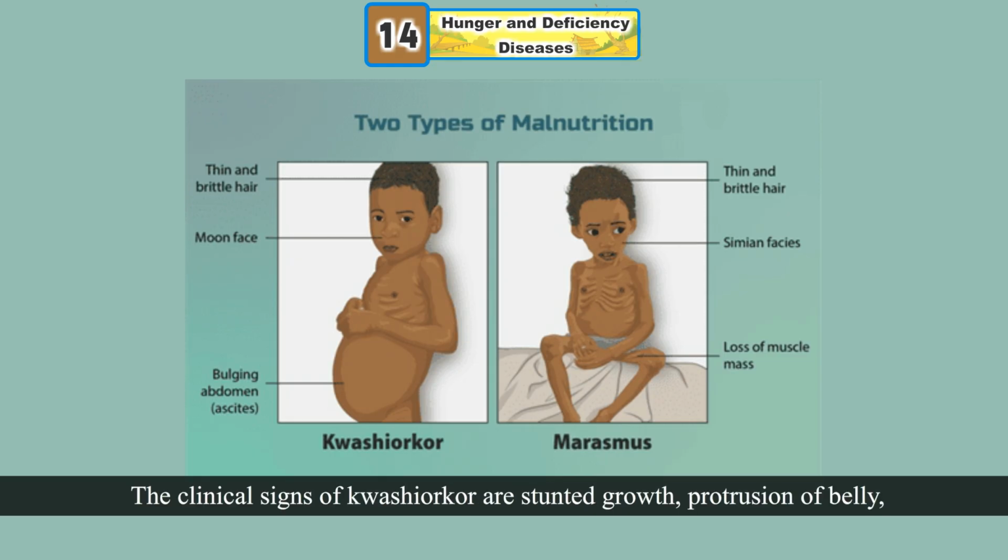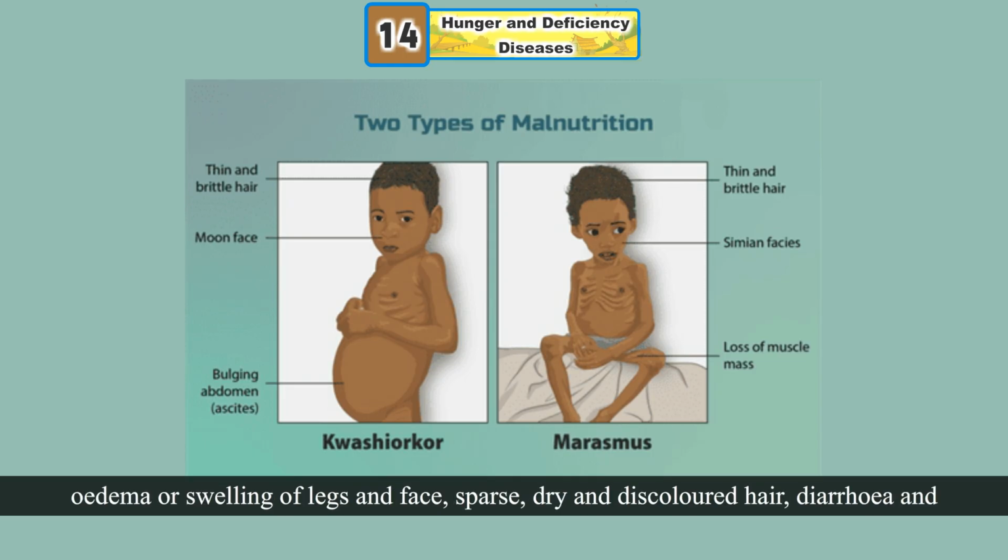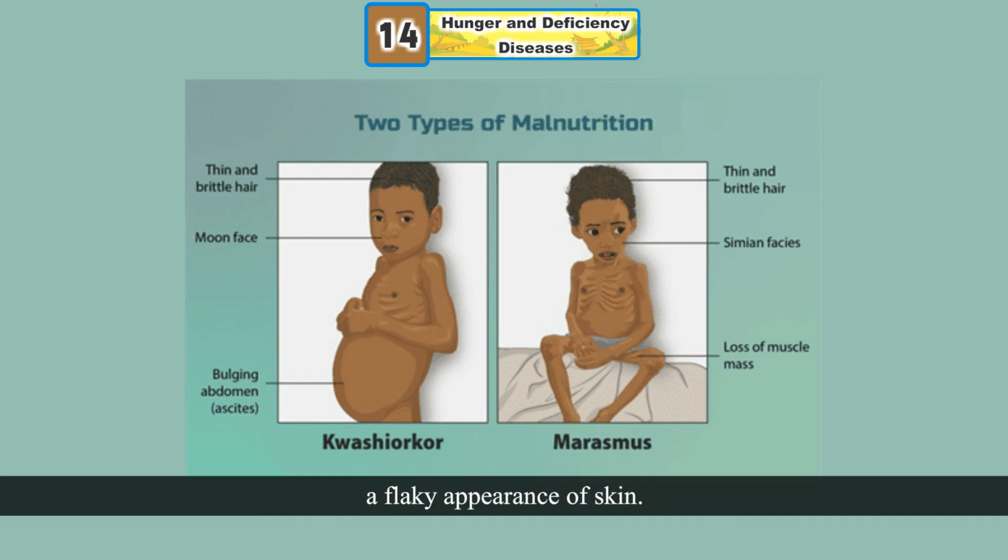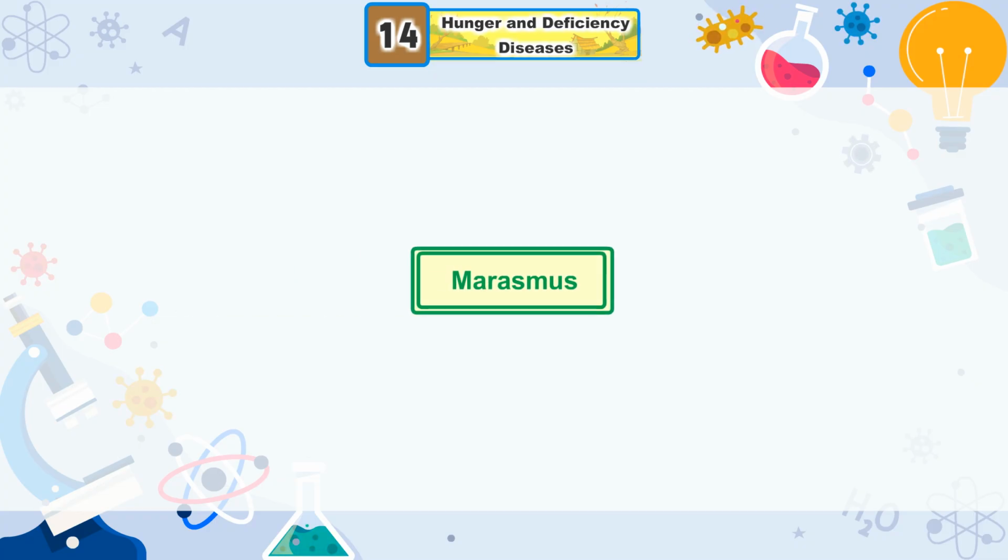The clinical signs of kwashiorkor are stunted growth, protrusion of belly, edema or swelling of legs and face, sparse, dry and discolored hair, diarrhea, and a flaky appearance of skin.